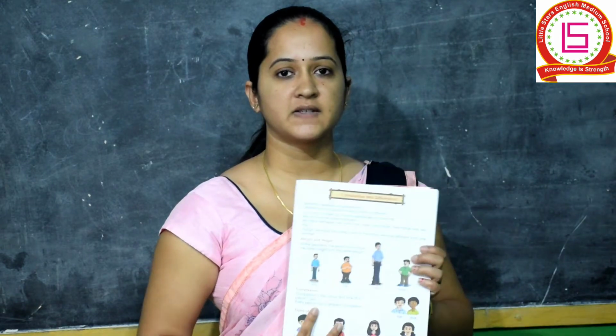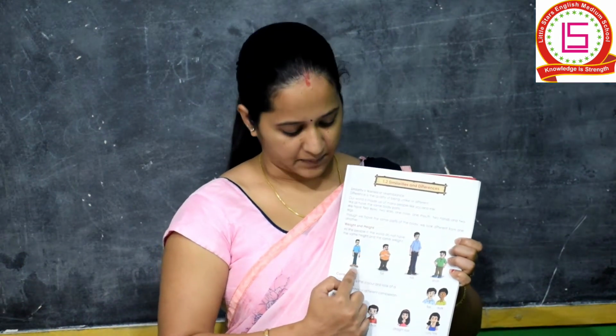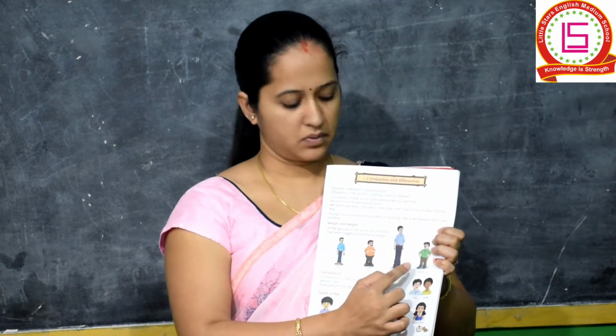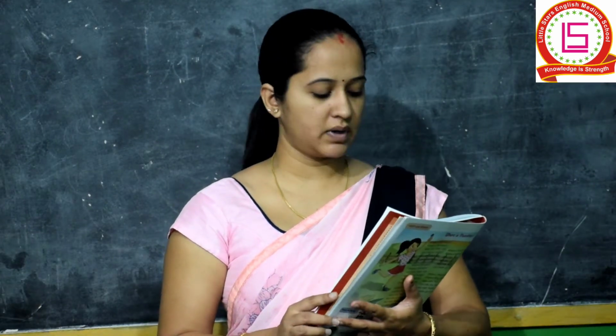You can see here it is given in the picture, some people are thin, some are fat, some are tall, while some are short. So each and every person around us is different in height and weight. Everyone has different height and different weight.